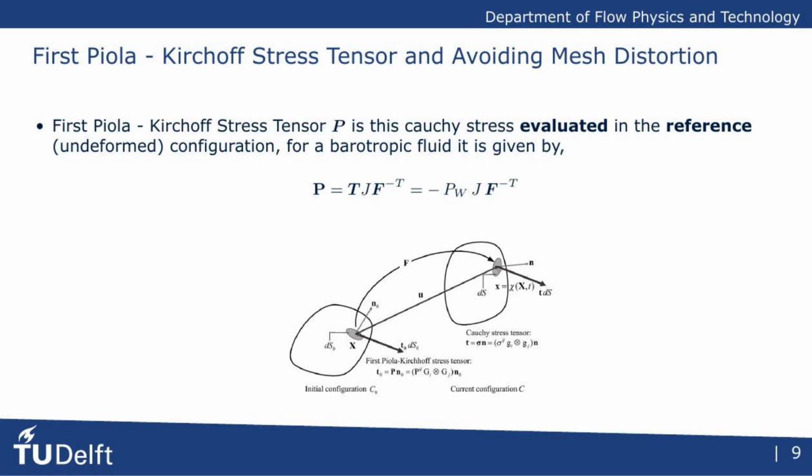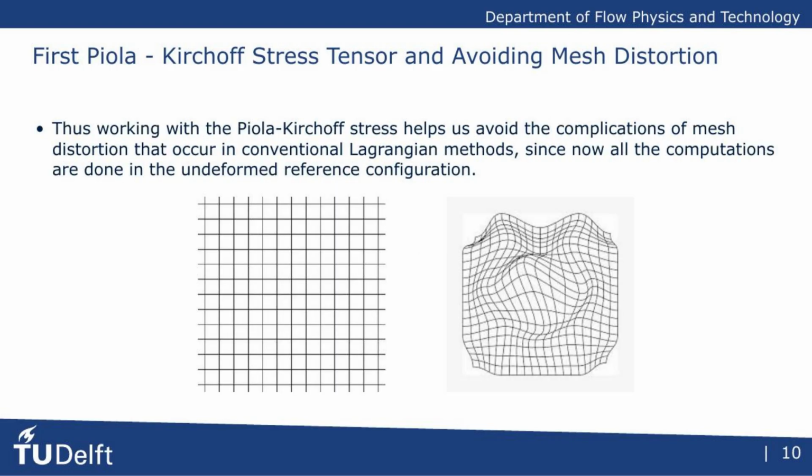A key concept that arises naturally from our variational formulation is the First Piola-Kirchhoff stress tensor, denoted by P. Unlike the more familiar Cauchy stress tensor, which relates forces to areas in the current, deformed configuration, the Piola-Kirchhoff tensor relates forces in the current configuration to areas in the original, undeformed configuration. For a barotropic fluid, it's given by this expression, relating it to the fluid pressure P subscript W and the deformation gradient F. So why is this tensor so important for our method?